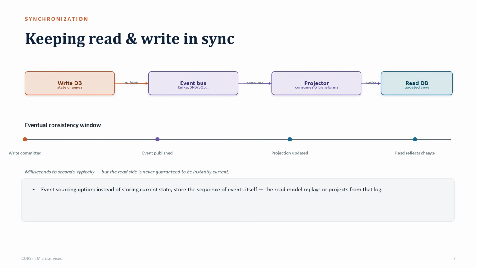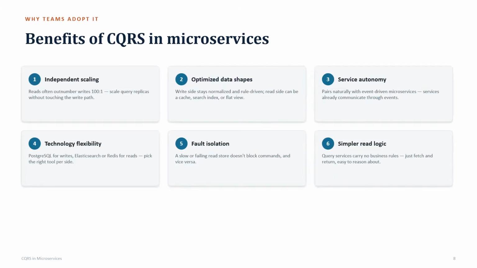So when a write happens, until the event bus and the projector update the read view, the client will get outdated data. In that case, there could be a millisecond difference. We can use a loader on the screen until the event bus is successfully updated, and then give the real-time data. To achieve stronger consistency, since this works as eventual consistency, whereas for full consistency, we can go with it. So what are the benefits of CQRS in microservices?